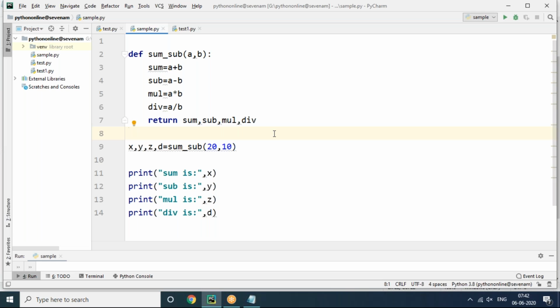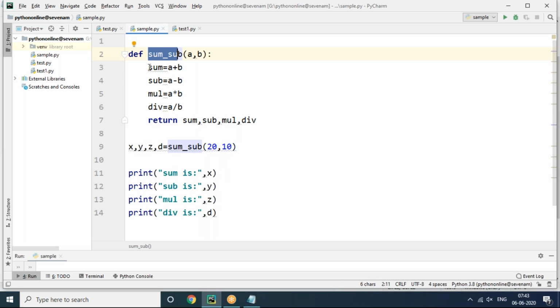When we use the return keyword, it means you want to hold the result value in some separate variable, so we store the result value in a separate variable by returning the values. Otherwise not required.